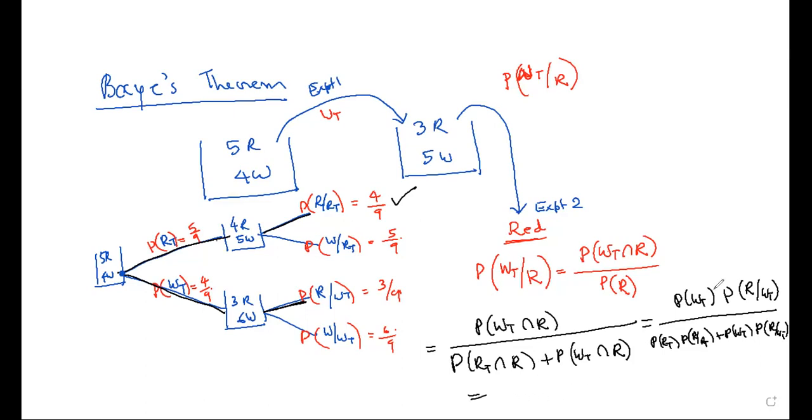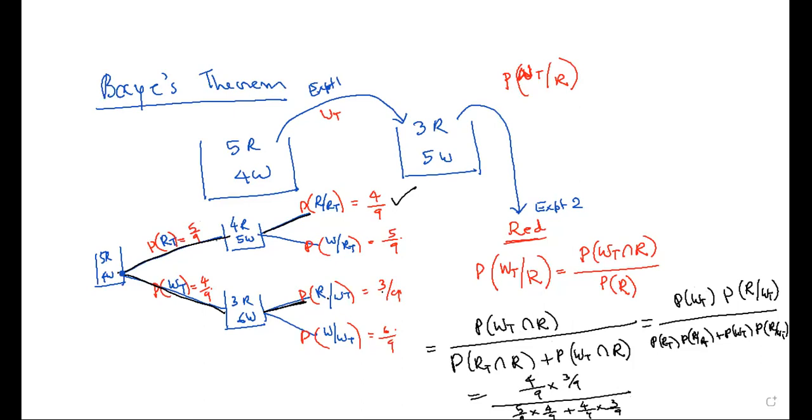So now you put in the probabilities. White transferred is 4/9, times getting a red 3/9, divided by red transferred 5/9 times getting a red 4/9, plus the numerator again: white transferred 4/9 times 3/9. Did you understand?